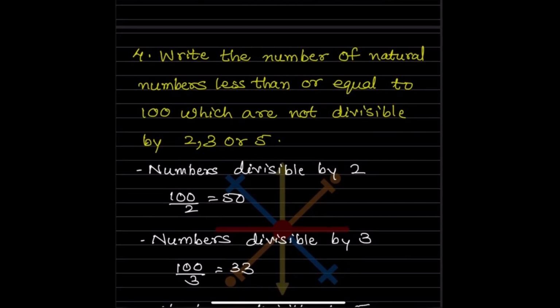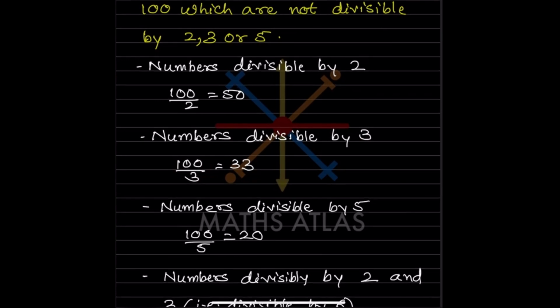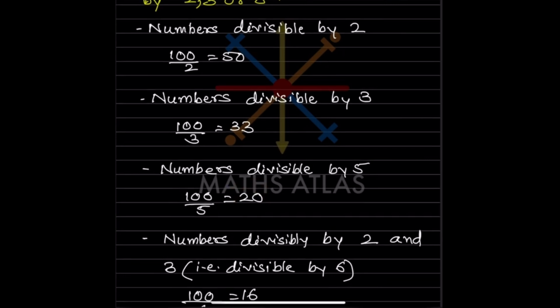Write the number of natural numbers less than or equal to 100 which are not divisible by 2, 3 or 5. Let us see with 2, because we have 100 numbers. 100 divided by 2 is going to be 50. Numbers divisible by 3: 100 divided by 3 is 33 approximately. Numbers divisible by 5: 100 divided by 5 is 20.